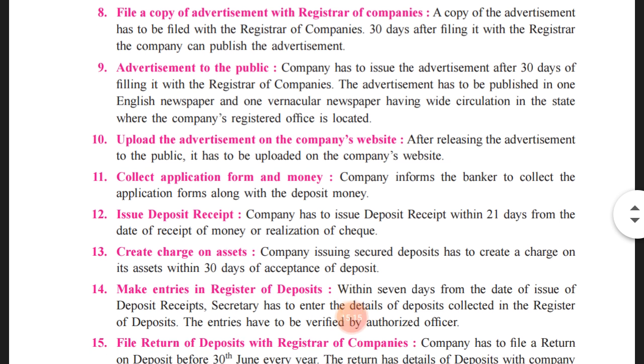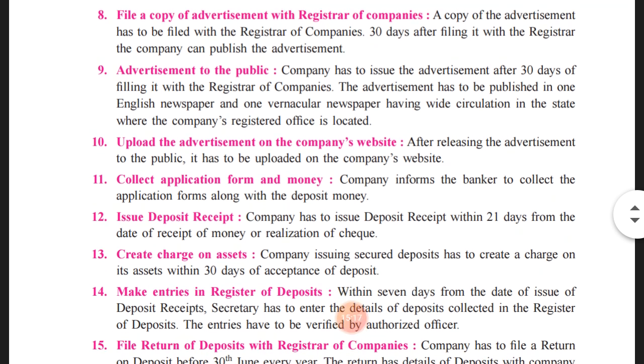Advertisement to the public. A company has to issue the advertisement after 30 days of filing it with the registrar of company. The advertisement has to be published in one English newspaper and one vernacular newspaper. So here we can say the advertisement is there.